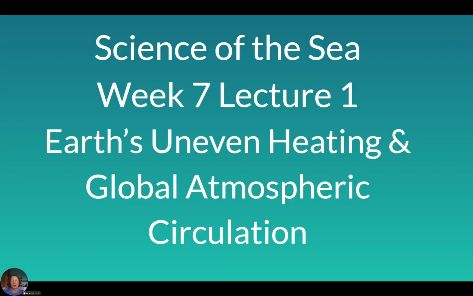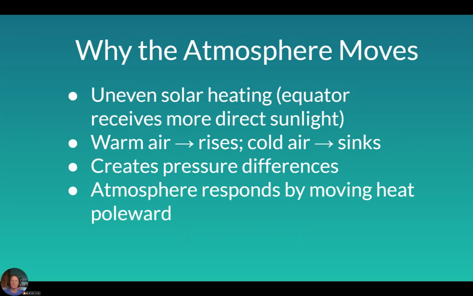Here we're going to talk more about atmospheric circulation than the ocean. But atmospheric circulation is super important for learning how the ocean moves and how it transfers heat around the globe. So the atmosphere moves because of uneven solar heating. We've talked about this a little bit before, how the equator receives direct light and the poles receive very refracted light. We'll look at a picture of that again in a minute.